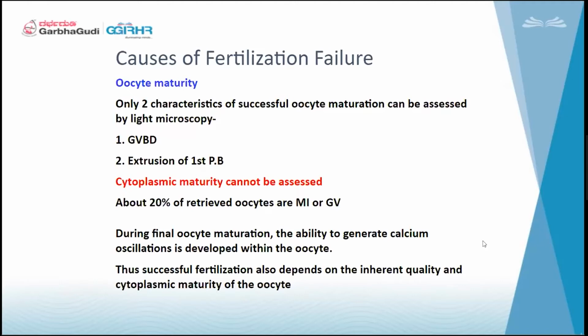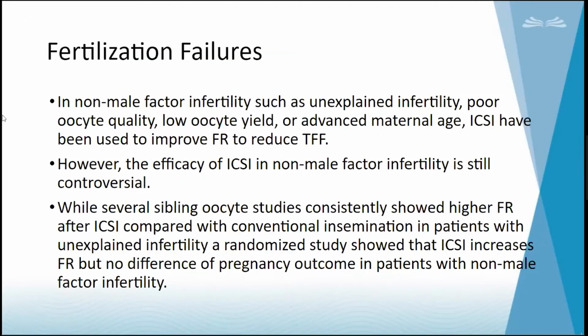So while we are doing ICSI, we will come to know: if the oocyte is having resistance, we are going to call it cytoplasmically matured. If the oocytes are not having resistance, they might be prematured or in some cases post-matured also. So this cytoplasmic maturity will again result in failures.